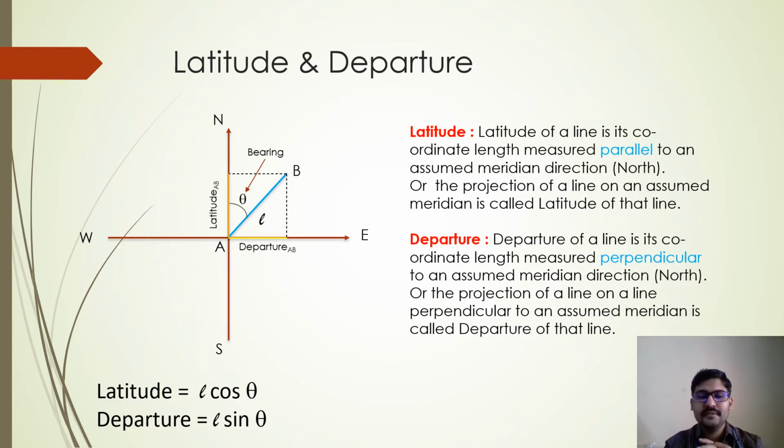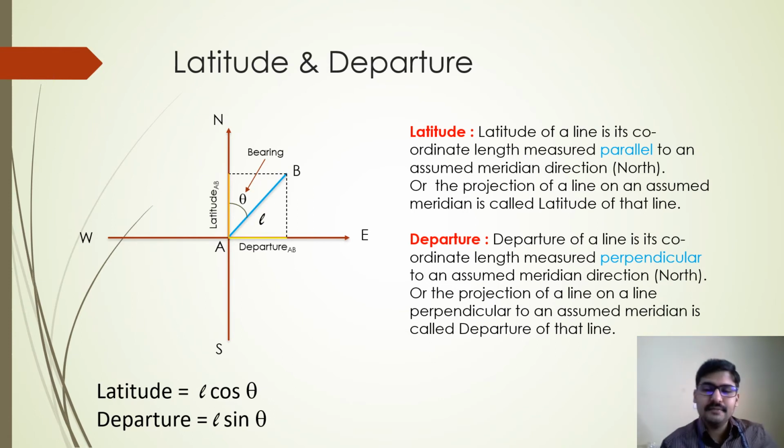So F is nothing but L here. F is nothing but L, because there it was the magnitude of the force, and here magnitude means the length of the line. So it is one and the same. Latitude is the Y component, departure is the X component of the line. But you cannot define it that way.